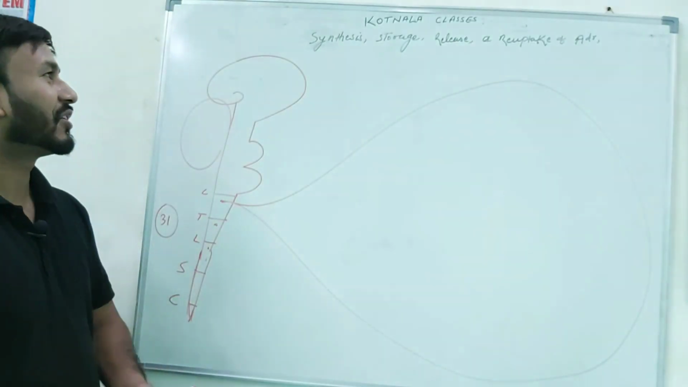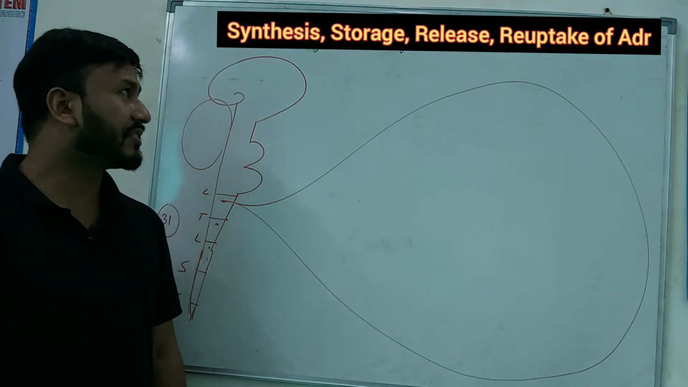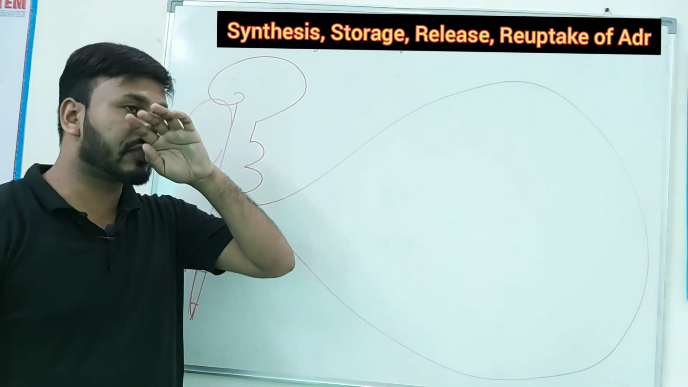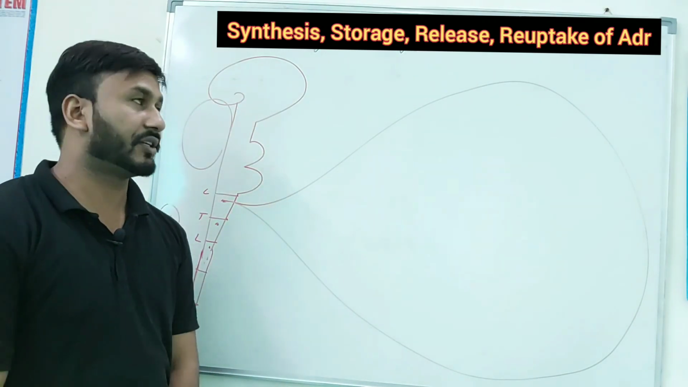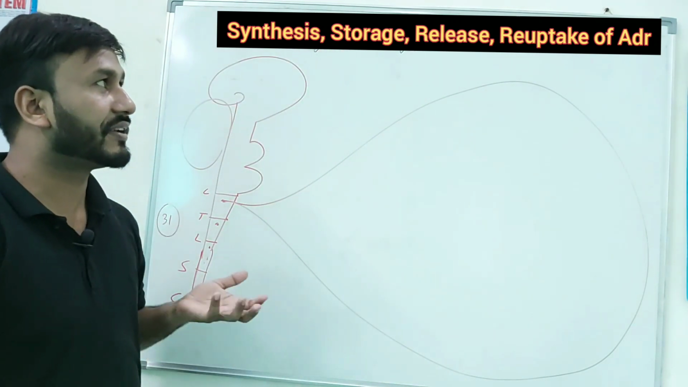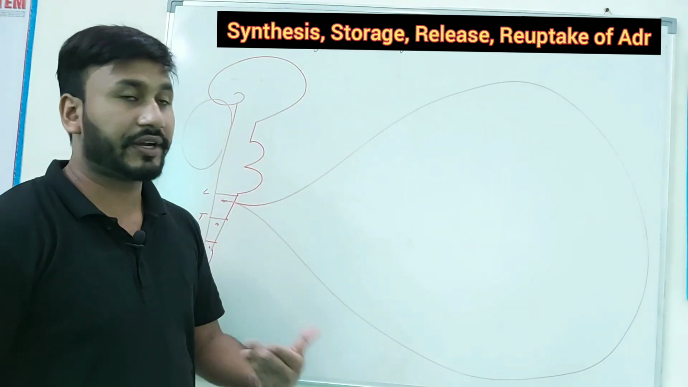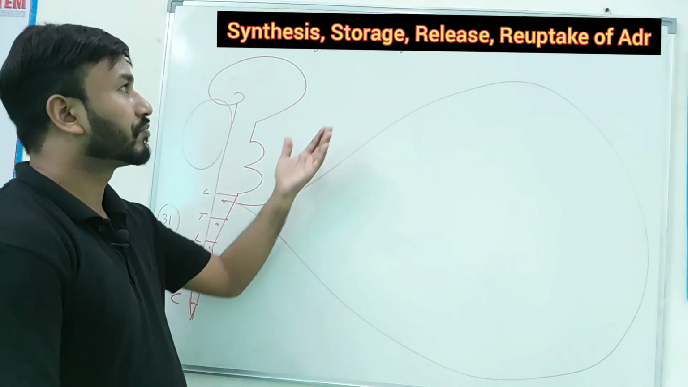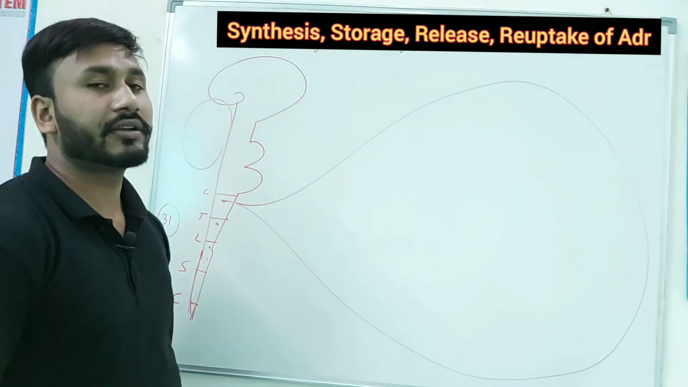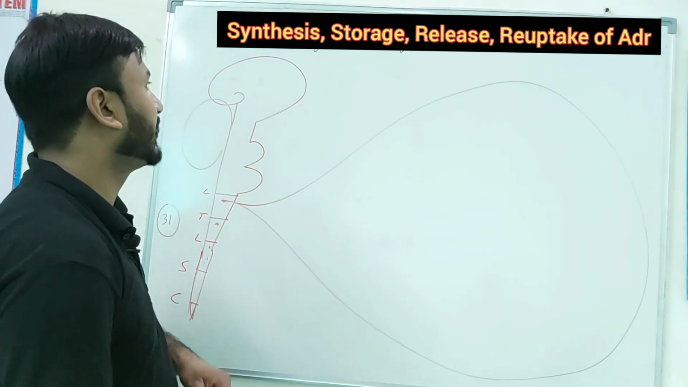Hello my dear students. So we continue the lecture on the sympathetic nervous system. In this lecture we describe the synthesis, storage, release and reuptake of adrenaline. How is adrenaline synthesized in the nerve ending, how do the vesicles store adrenaline, what are the different proteins involved in the release of adrenaline, and how are adrenaline or noradrenaline reuptaken, obviously, right?